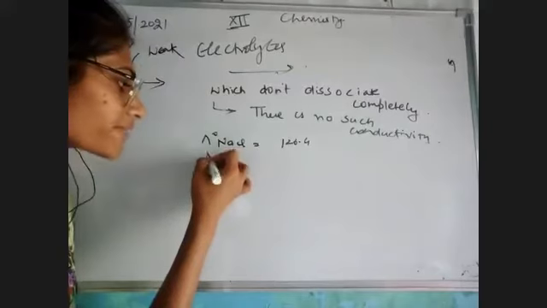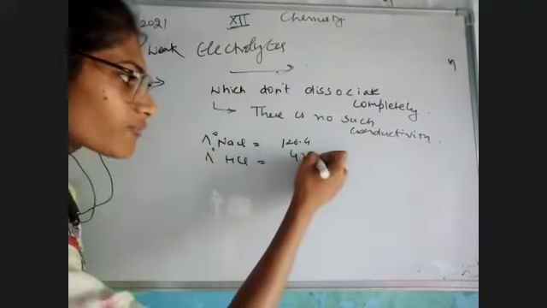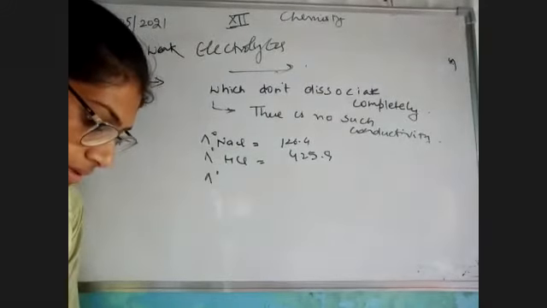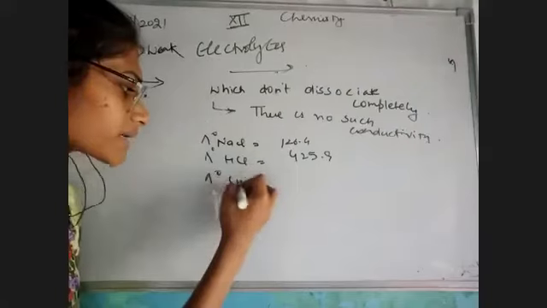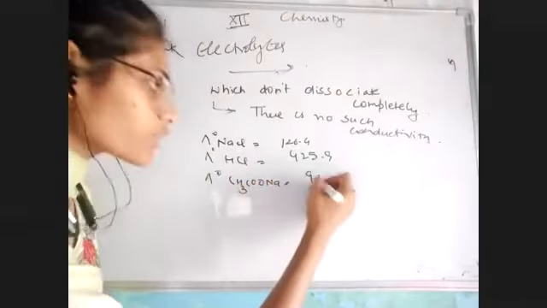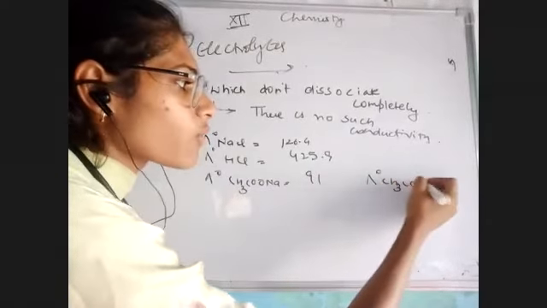We have been provided with lambda naught HCl, that is equal to 425.9. Lambda naught CH3COONa, that is equal to 91, and we have to calculate lambda naught CH3COOH.